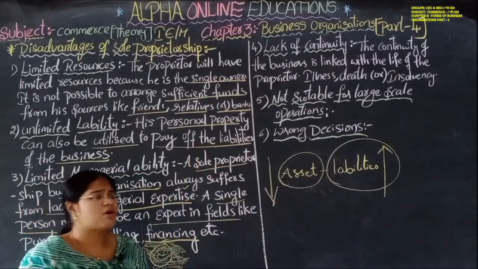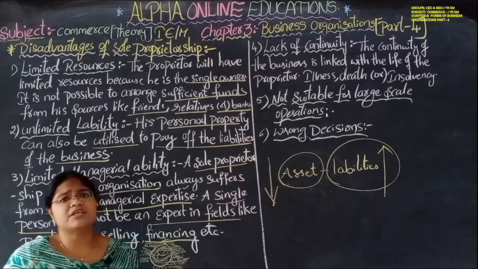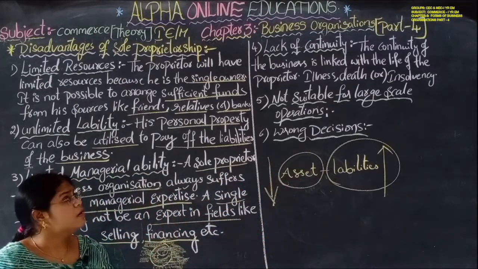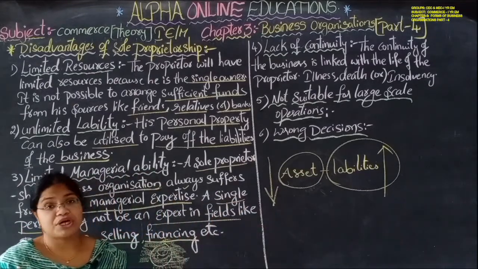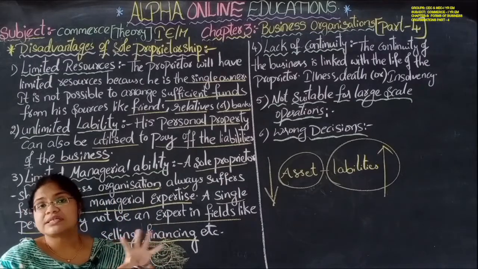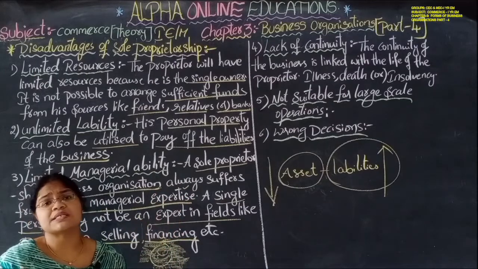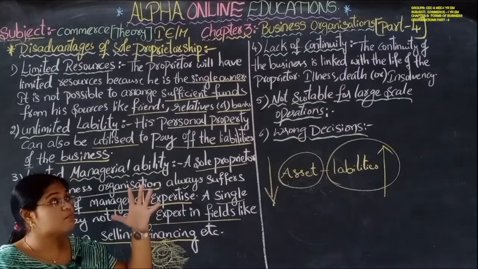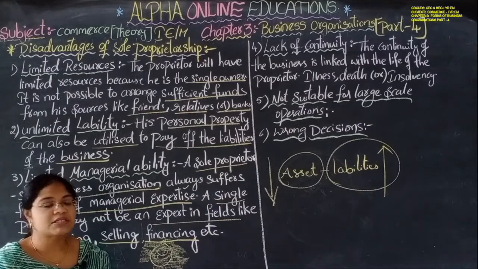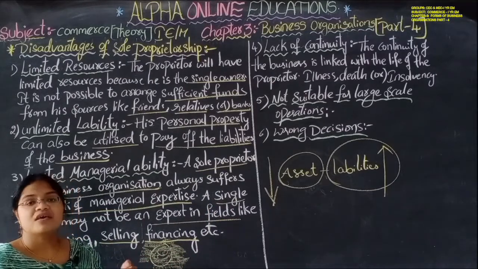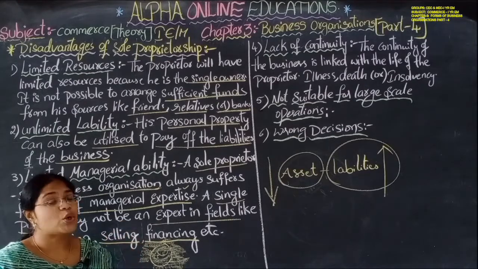It is insolvent. It does not have a chance of getting any profits; it has a chance of getting losses. So it is very difficult for the business to continue. That's why there is an option for the sole proprietor to wind up the business, meaning close the business, at any time he wants. If there is more and more insolvency in the business, how can he continue it? He can't continue, so he can close that business.